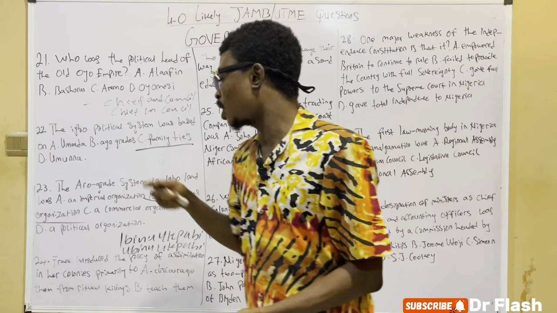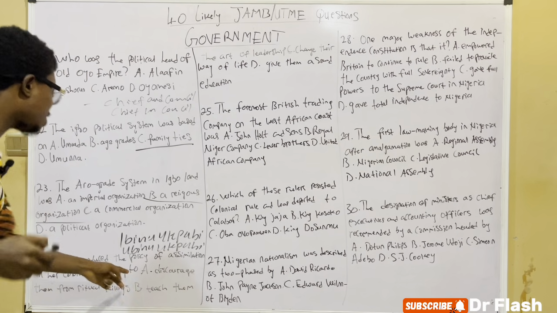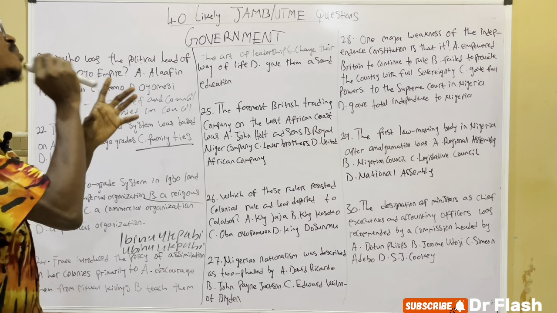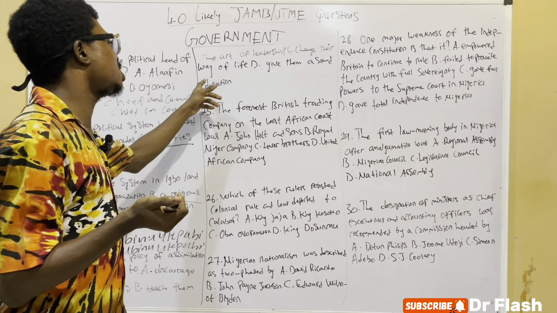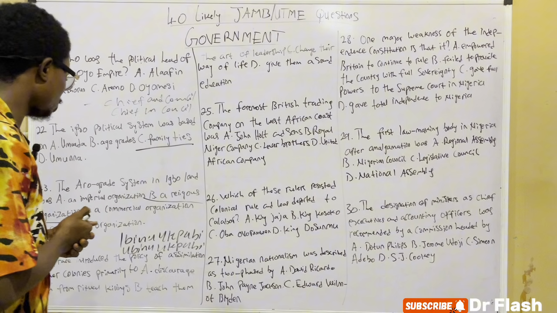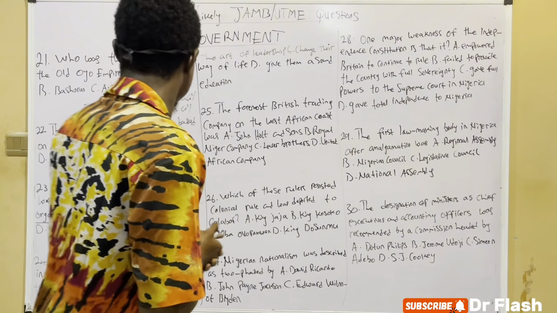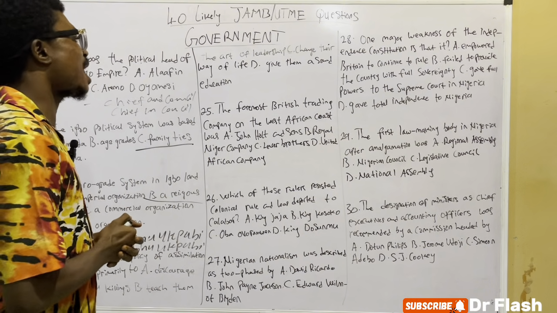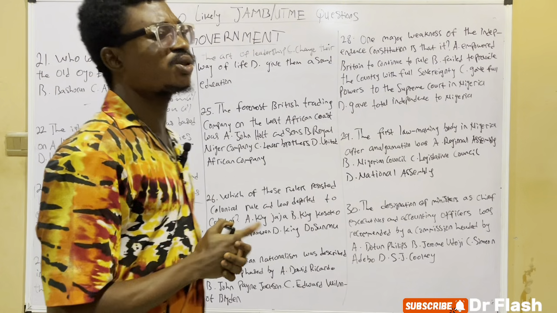So looking at the next question, France introduced the policy of assimilation in our colonies primarily to A, discourage them from ritual killings, B, teach them the art of leadership, C, change their way of life, and D, give them a sound education.